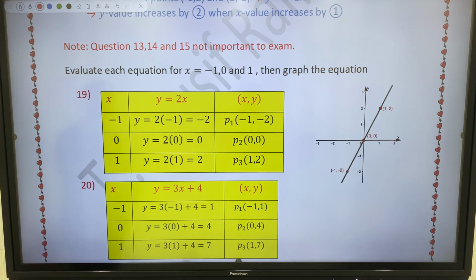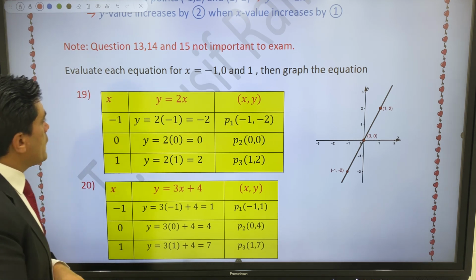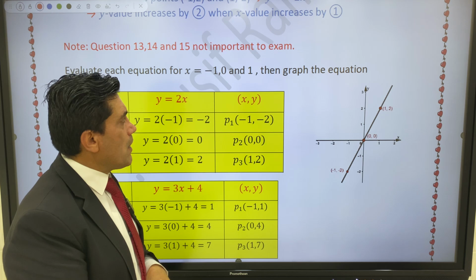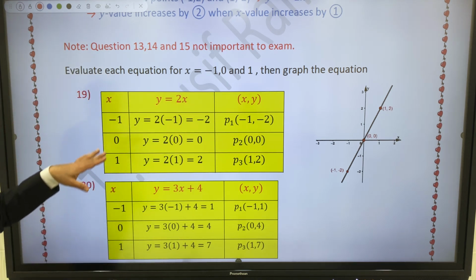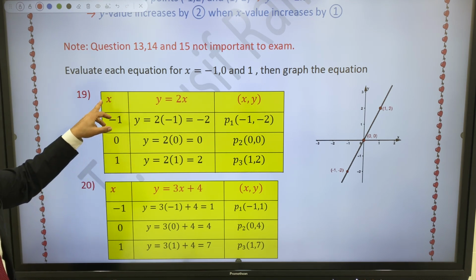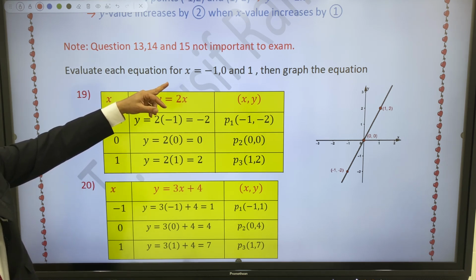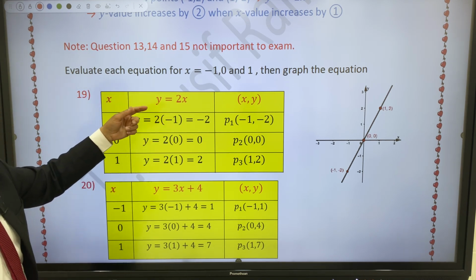But about another exercise, evaluate questions 19, 20: evaluate each equation for x equals -1, 0, and 1. Then graph the equation using a table. It is your table. The input values of x are given as -1, 0, and 1. The output value of y comes from the given equation.